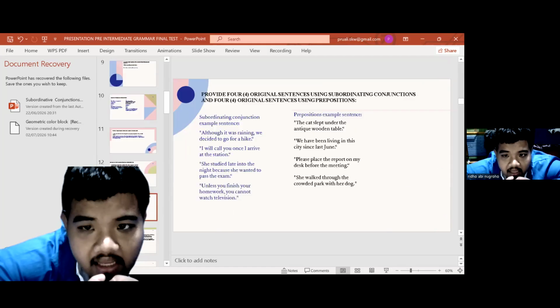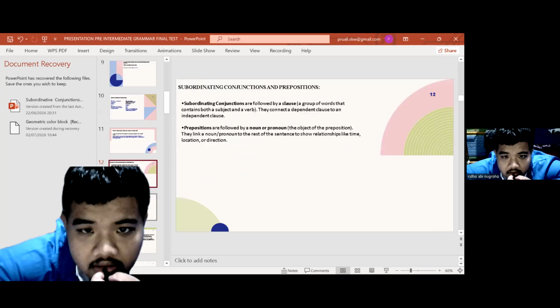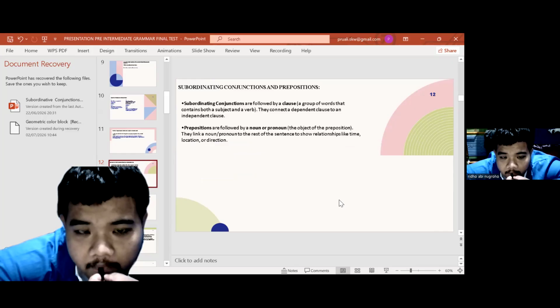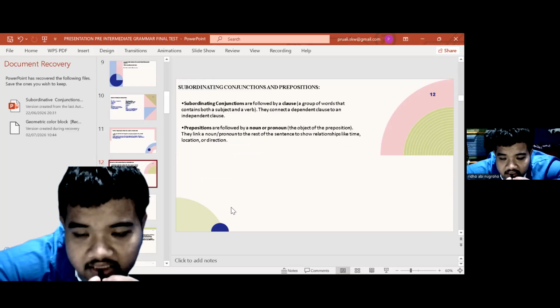Subordinating conjunction and preposition. Subordinating conjunctions are followed by a clause, a group of words that contains both a subject and a verb. They connect a dependent clause to an independent clause. Prepositions are followed by a noun or pronoun, the object of the preposition. They link a noun or pronoun to the rest of the sentence to show relationships like time, location, or direction.